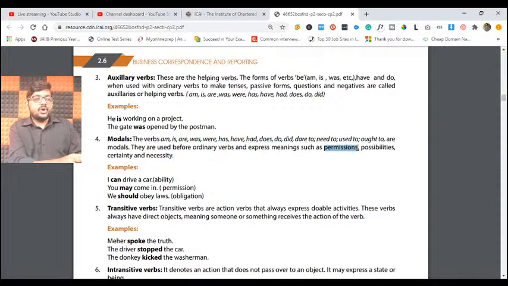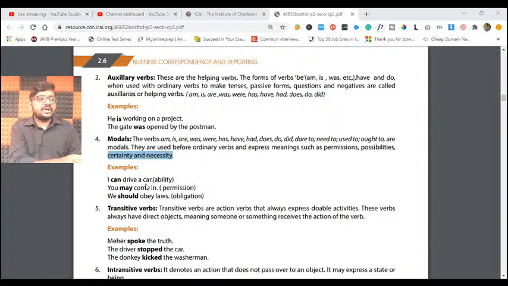If those verbs are used to take permission, or to discuss possibilities, certainties and necessities, in these four aspects, if you use any verb, for example, you see, I can drive a car.